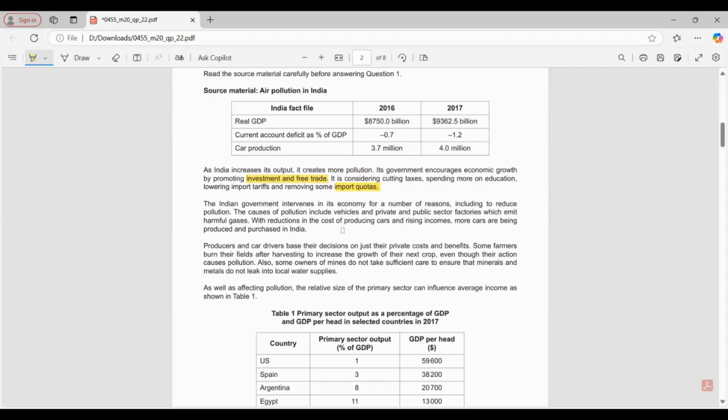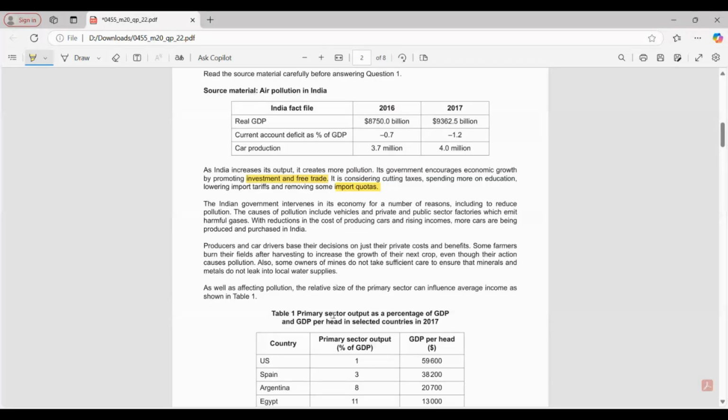The Indian government intervenes in its economy for a number of reasons, including to reduce pollution. The causes of pollution include vehicles and private and public sector factories which emit harmful gases.